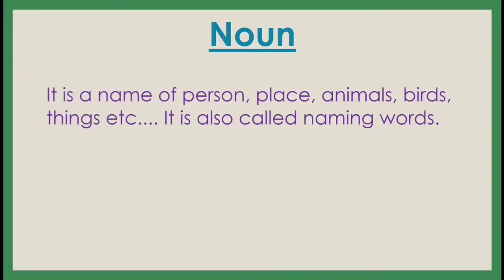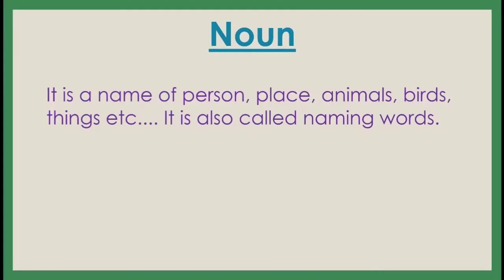Dear children, see, in the whole world there are so many things, so many people, so many places, animals, birds, everything. And they all have a name. Understand? They all have a name. For example, pen, pencil, bag, bottle, everything. So everything or every person has a name. You will not find anything whose name you don't know, any name of a thing or a person or a place.